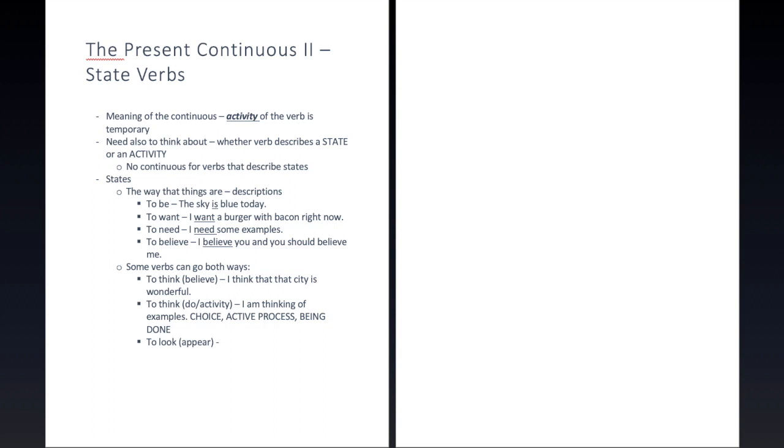It just has certain physical characteristics that make a certain visual impression on us, okay? So that restaurant looks good. There would be no way to use continuous with this meaning of looks because it's just describing a state.